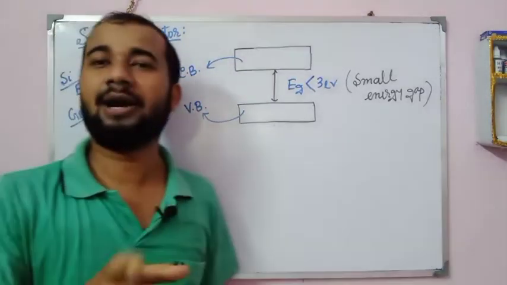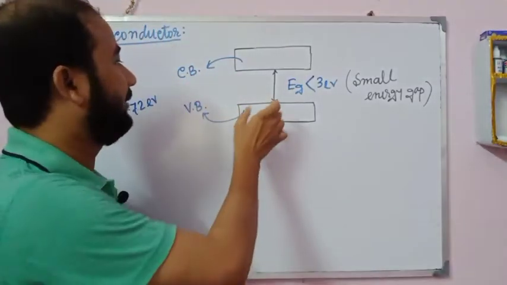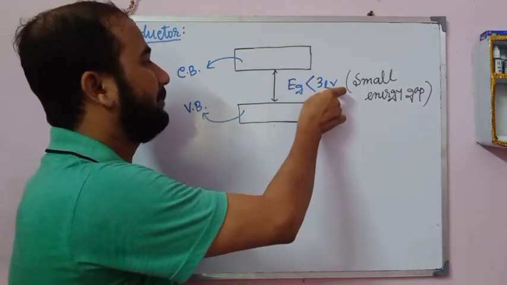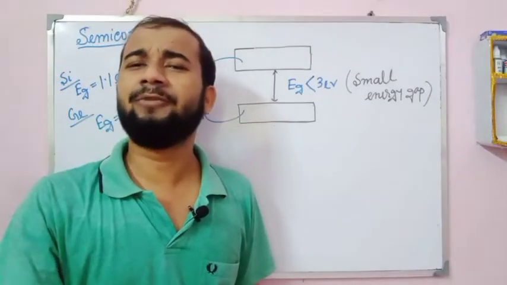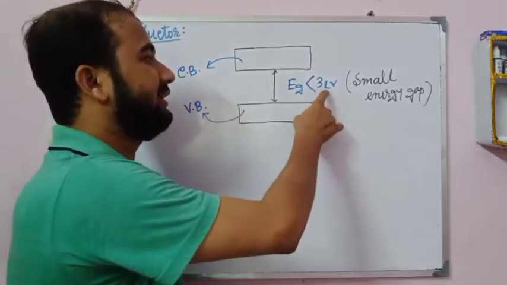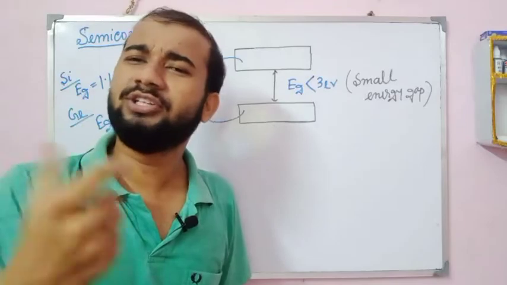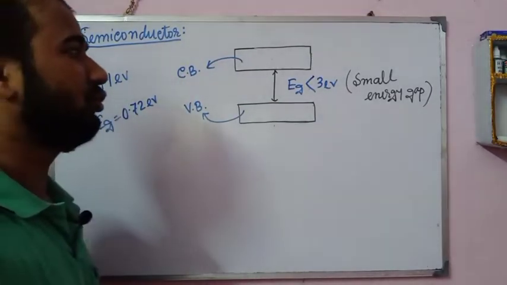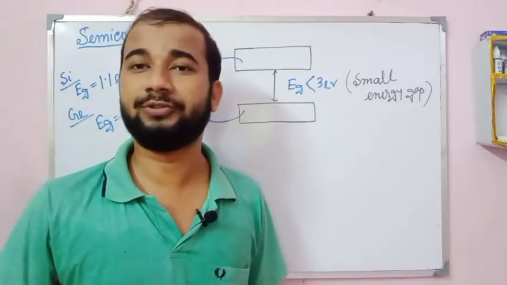I repeat again, you have to write this point. For a semiconductor, between the valence band and the conduction band, the energy gap is less than 3 electron volt. This energy gap is not very small, not very great. It varies: for silicon it is 1.1 electron volt, for germanium 0.72 electron volt. It does not cross 3 electron volt.